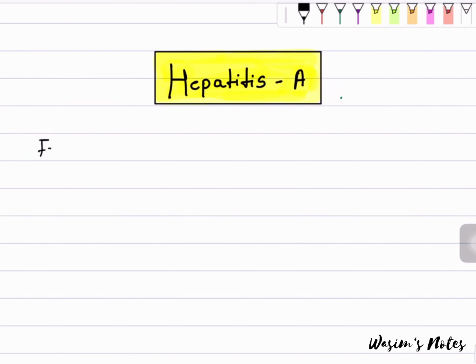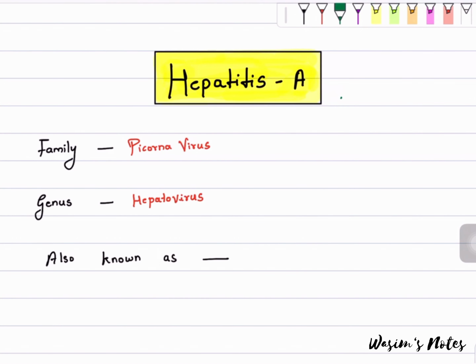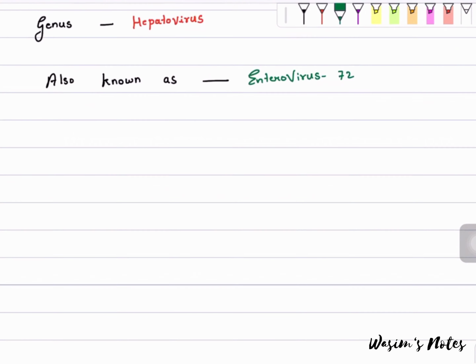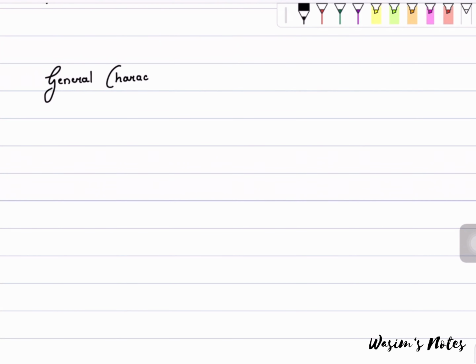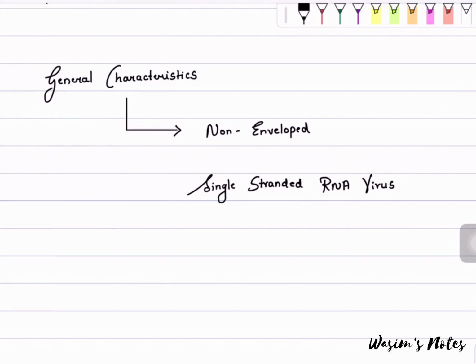Hepatitis A. It belongs to family Picornavirus, genus Hepatovirus. It is also known as Enterovirus 72. General characteristics. So this virus is non-enveloped. It is a single-stranded RNA virus and mostly it replicates in the cytoplasm.